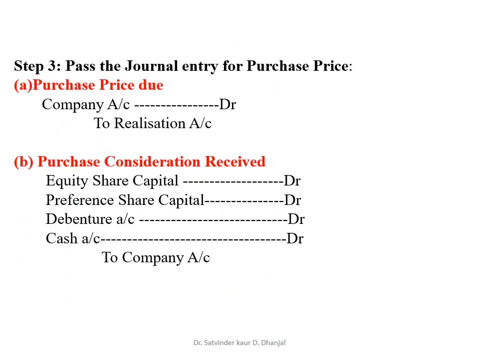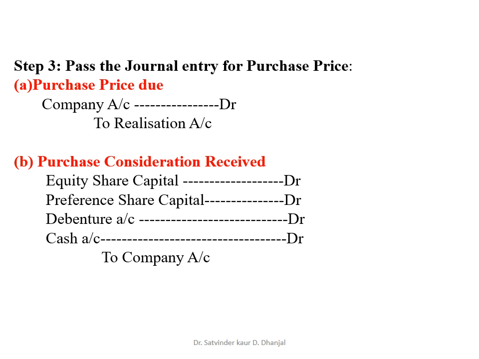Step 3 is passing the journal entry for purchase price. There are two journal entries. First one is purchase price due, and the second one is purchase consideration received. The journal entry for purchase price due is company account debit to realization account.